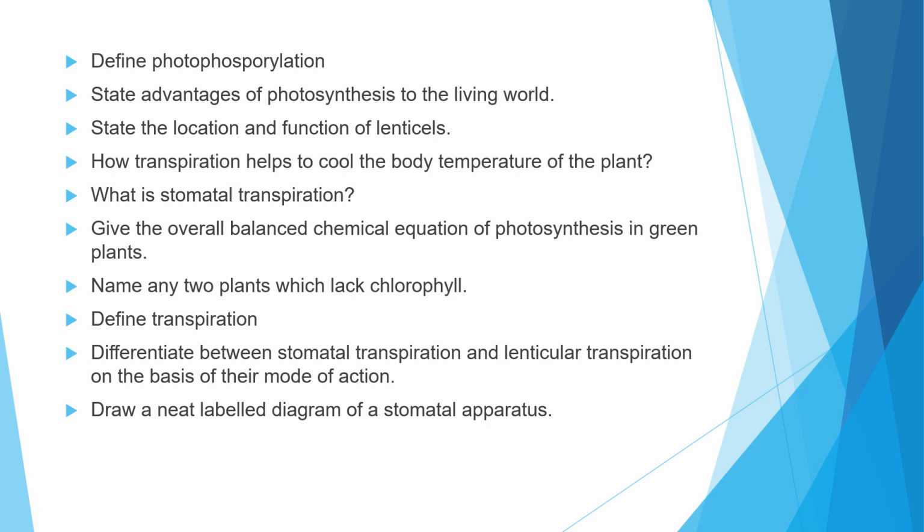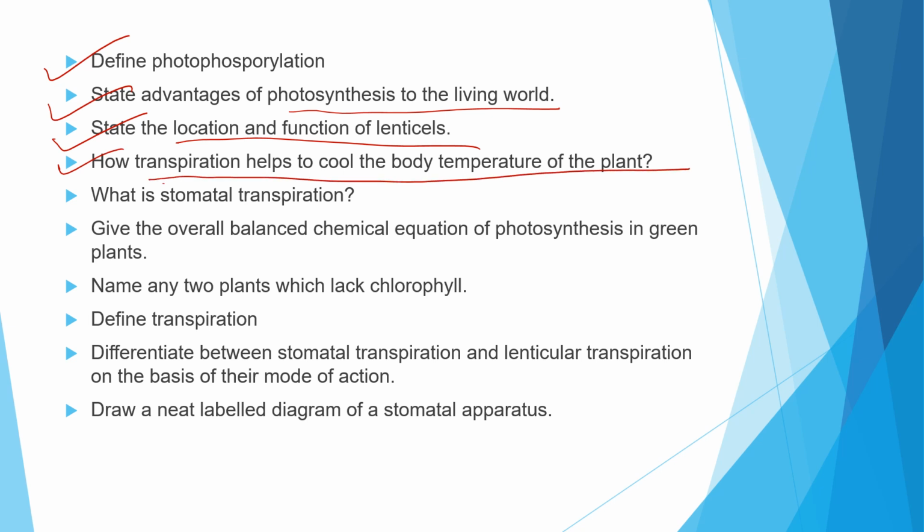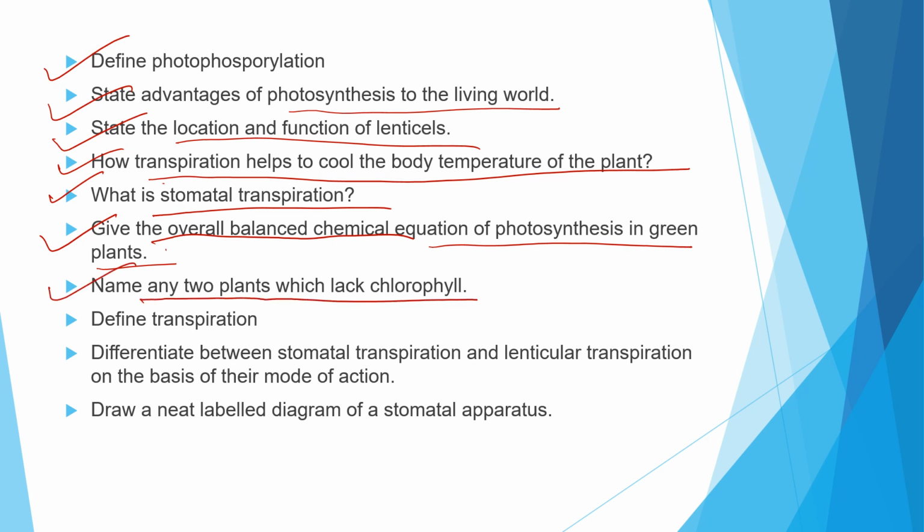Now the first one is: define photophosphorylation; state the advantages of photosynthesis to the living world; state the location and function of lenticels; how does transpiration help to cool the body temperature of a plant; what is stomatal transpiration; give the overall balanced chemical equation of photosynthesis in green plants; name any two plants which lack chlorophyll; define transpiration; differentiate between stomatal transpiration and lenticular transpiration on the basis of their mode of action.